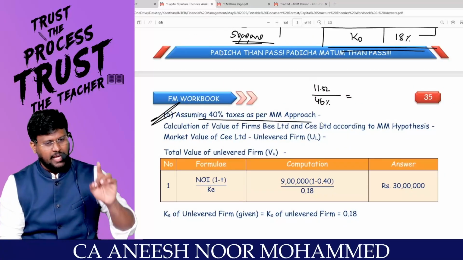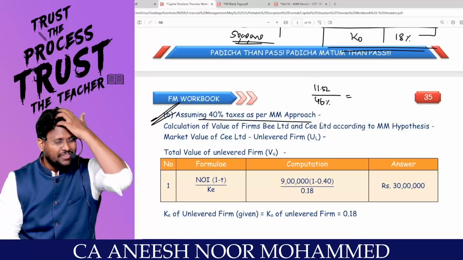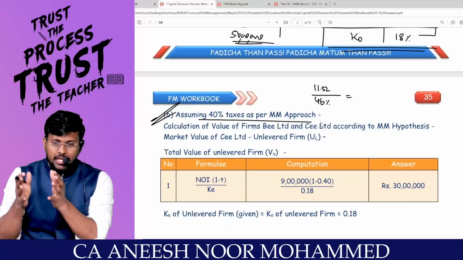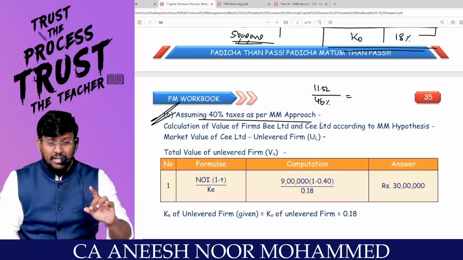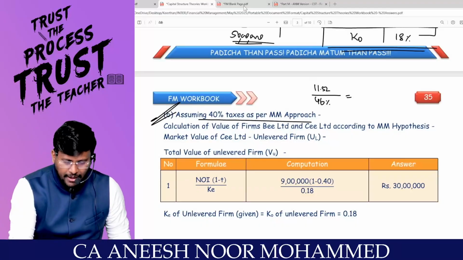Assuming 40% tax as per the approach, can you proceed as per 40%? So without tax, with tax. If there is tax, the value of the levered firm will be more than the value of the unlevered firm. I will prove it with even the same question.